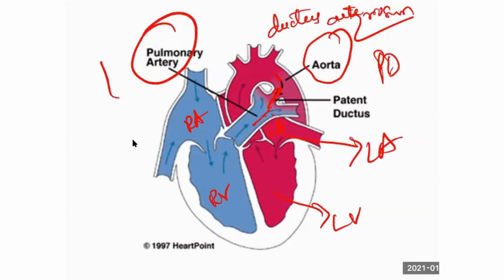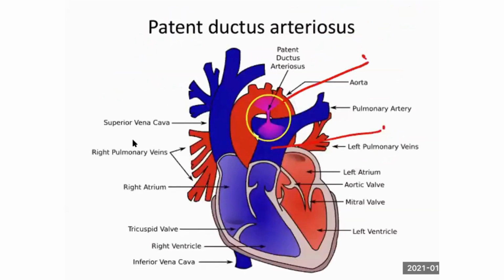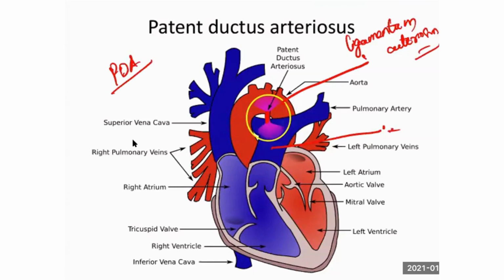There is a color change on the picture itself to demarcate, right? Blue color and red color. Now you see, after the normal circulation has arrived, that duct will regress as a ligament called ligamentum arteriosum on the heart. If it is persisting, that is called patent ductus arteriosus. Shunting of blood from pulmonary trunk. This blue color area is pulmonary artery to arch of aorta.